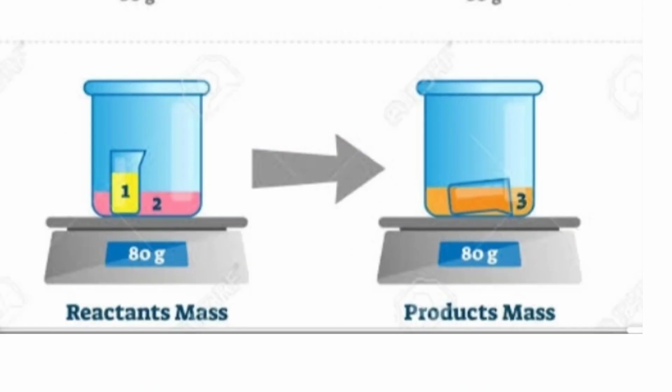Let us recall the definition of the law of conservation of mass. The sum of the masses of the reactants is always equal to the mass of the products. So in this example, before the reaction and after the reaction, the mass will be the same.